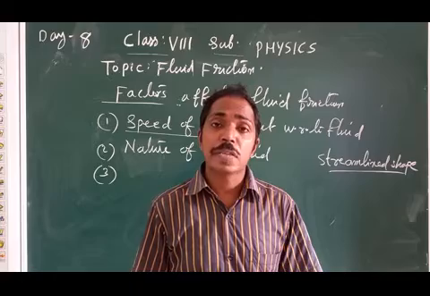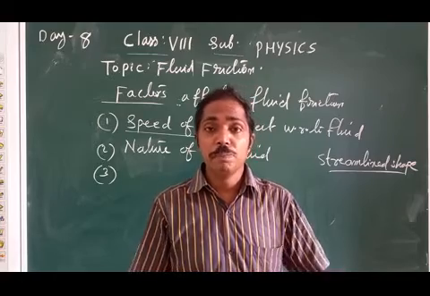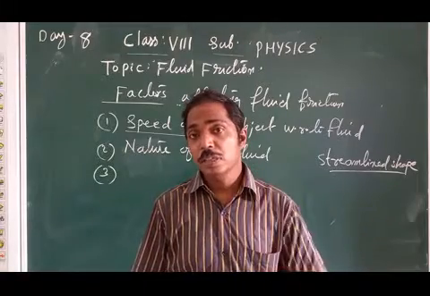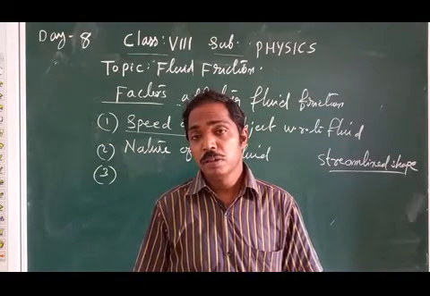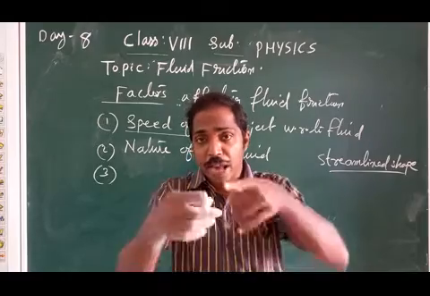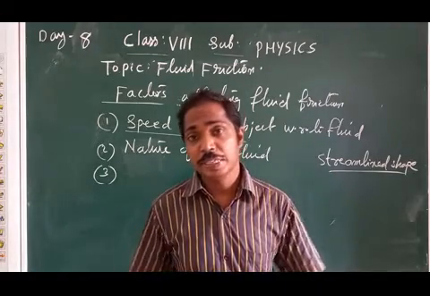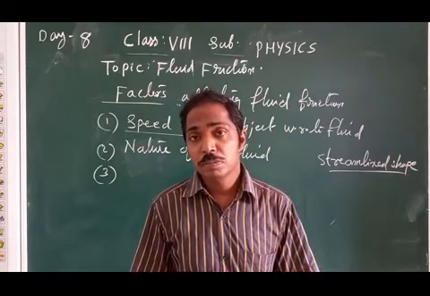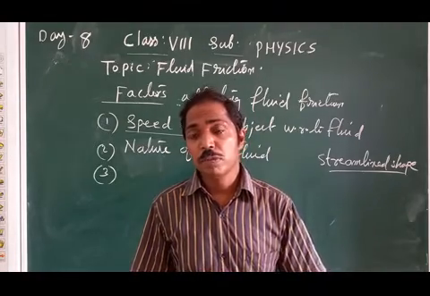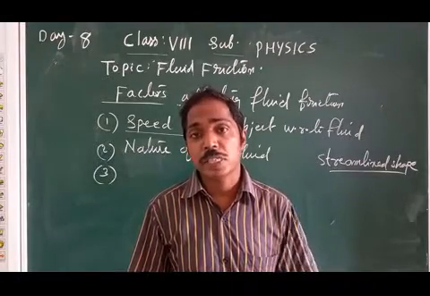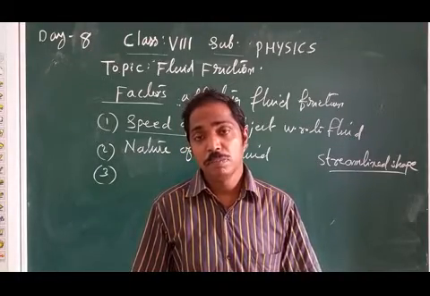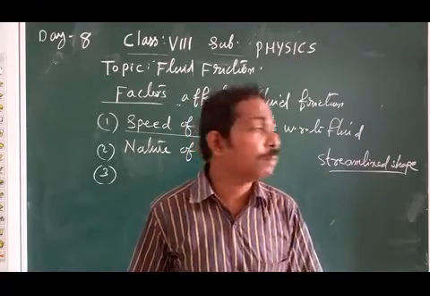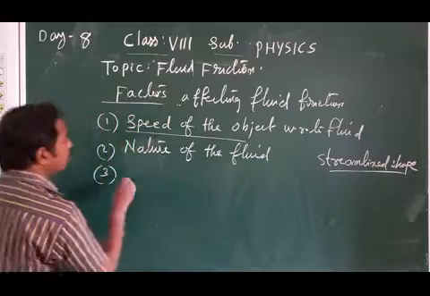What is the name of the shape? Streamlined. What is streamlined shape? Middle broad, ends narrow. When you observe birds and aeroplane, middle broad, ends narrow, then wings are there. Then you observe objects moving through fluid, boats and fishes, similar shape. Middle broad, ends narrow. This shape we say streamlined shape. Then shape of the object.